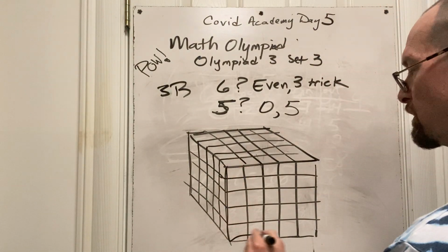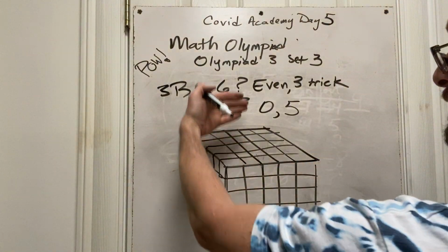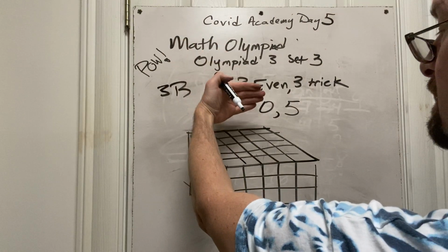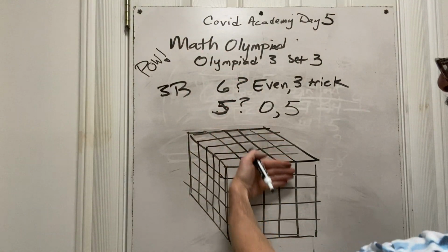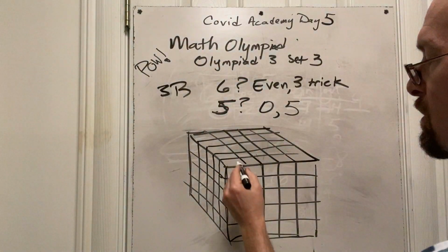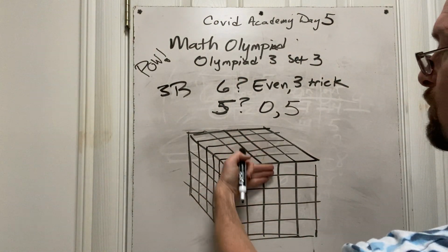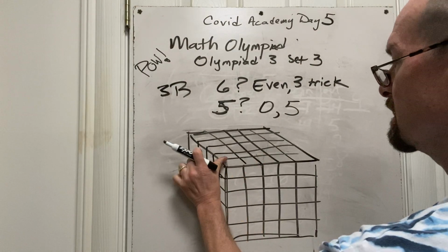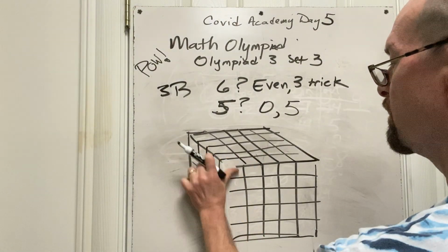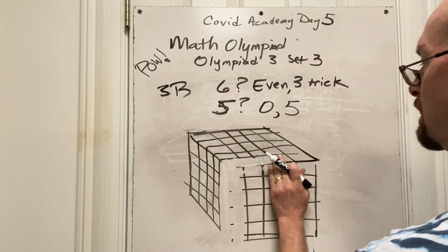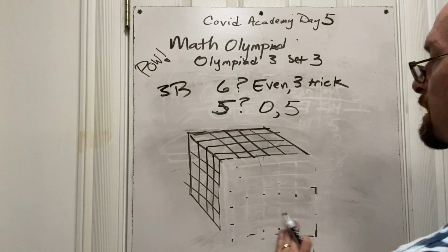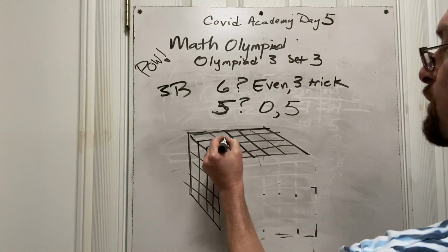But I want you to focus right here. Imagine that I'm going to slice off this whole face, right? Because all of these guys have paint on them. So I just took away that whole face, which means instead of a 5 by 5, look at this top guy. He's only 4 this way.